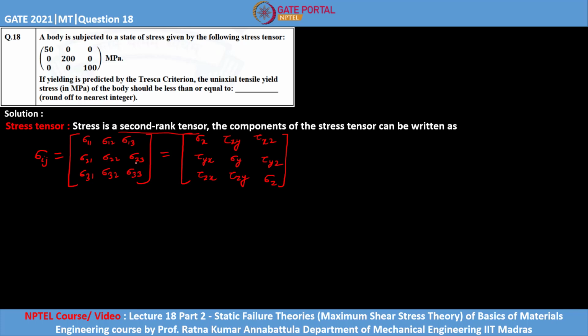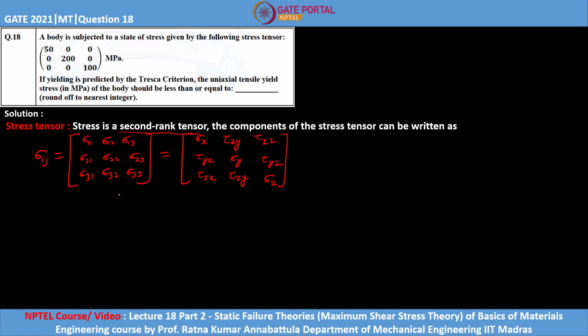The diagonal elements, which are sigma 11, sigma 22, sigma 33, or sigma x, sigma y, sigma z, are purely tensile stresses,